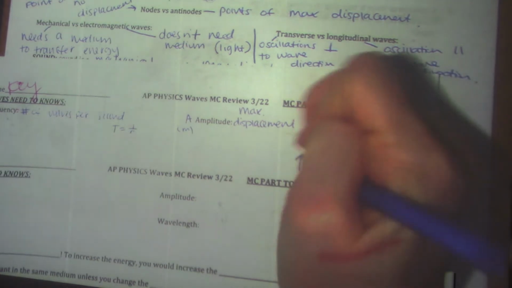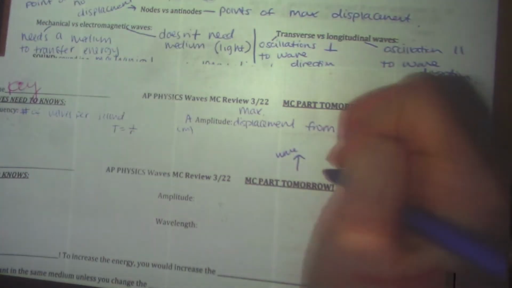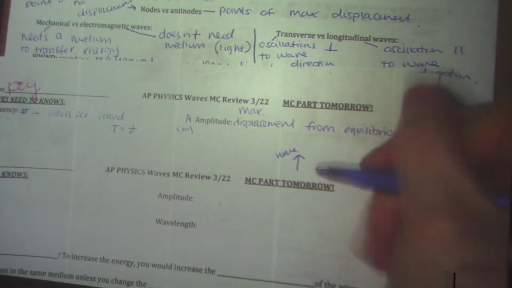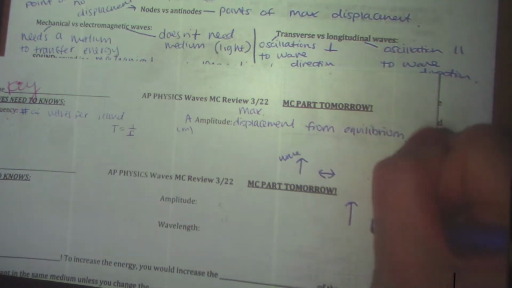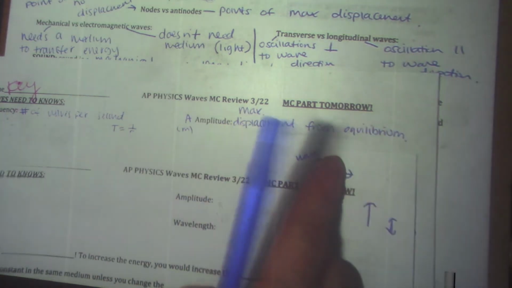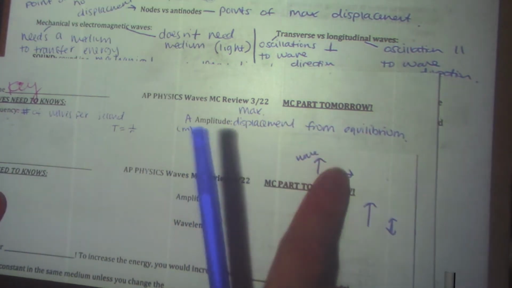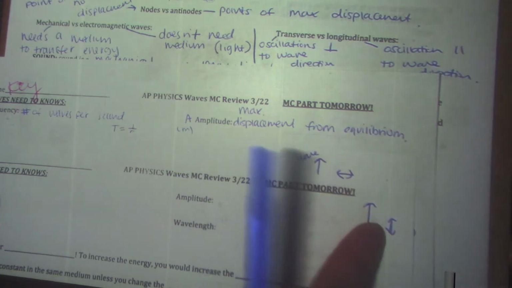If you have the wave going like this, then oscillating side to side would be a transverse wave. Oscillating up and down would be a longitudinal wave. So don't say up and down means transverse and sideways is longitudinal. It's whether it's perpendicular or parallel.